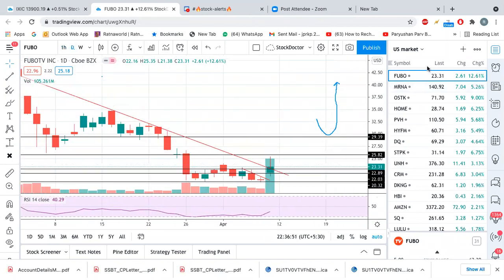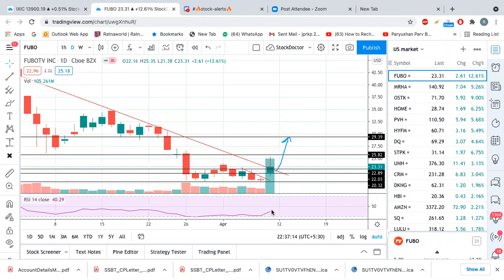This is the 29 level which I have drawn. High probability that it can go to 29 or $30. Why? Because it is extremely oversold. Now all of this I am talking about in technical terms. I don't know anything about how this stock is fundamentally. We are purely doing technical analysis.